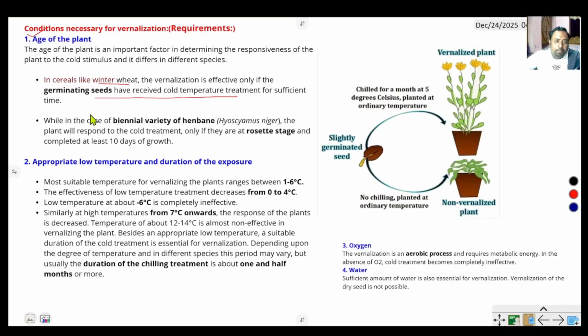But in case of a biennial variety like henbane, the chilling treatment is required when the plant remains in rosette condition, or at 10 days of plant growth. When the plant age is 10 days, the vernalization process is effective.